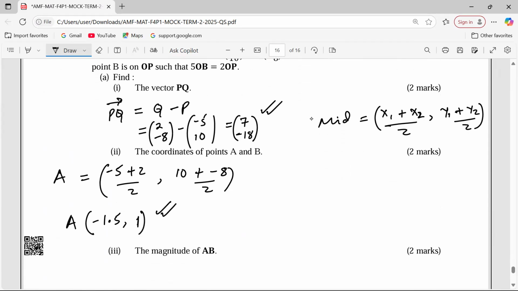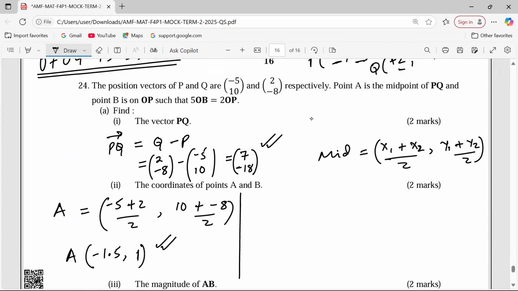So this is the coordinate of A. What about the coordinate of B? We are given further instructions that 5OB equals 2OP. Let's talk about OB being equal to 2 over 5 OP. So OB shall be 2 over 5